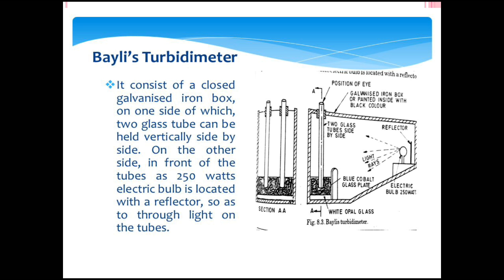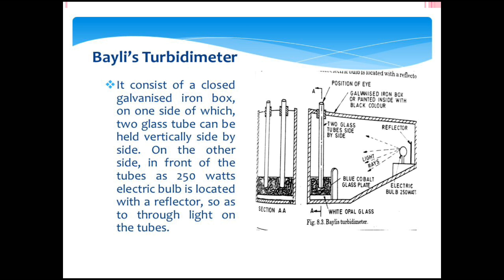In the diagram we see the vertical glass tubes inserted in our iron box, but only one glass tube, 1A, is seen, because the other glass tube is behind that one. So whenever we view this diagram from the front, we see only one glass tube.